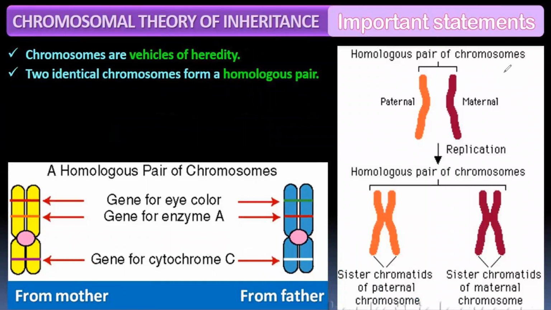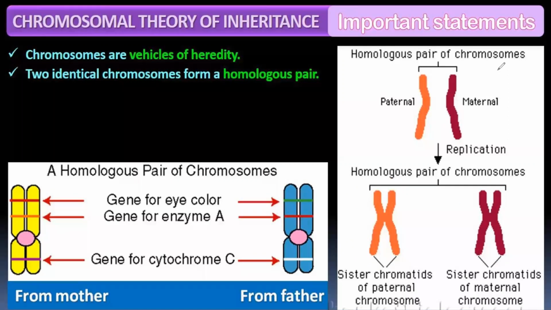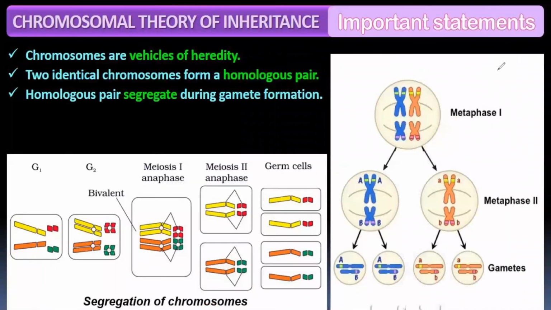What are the statements of the chromosomal theory of inheritance? Number one is chromosomes are the vehicle of inheritance. According to this theory, Sutton and Boveri say that chromosomes are the vehicle of inheritance, that is heredity. Two identical chromosomes form a homologous pair. Yes, these are the homologous pair of chromosomes, right? If two identical chromosomes are there, then they form the homologous pair.